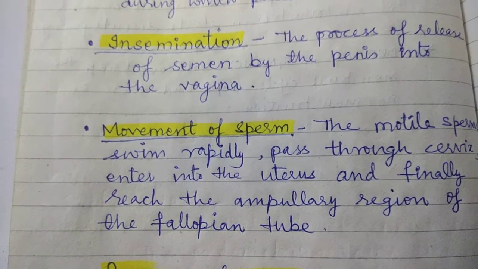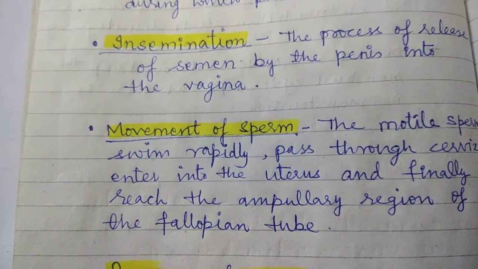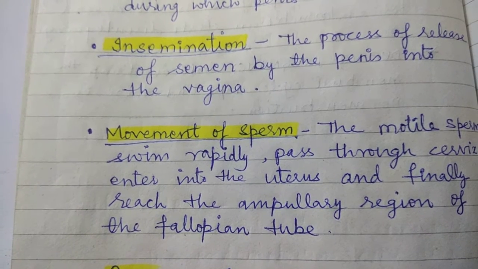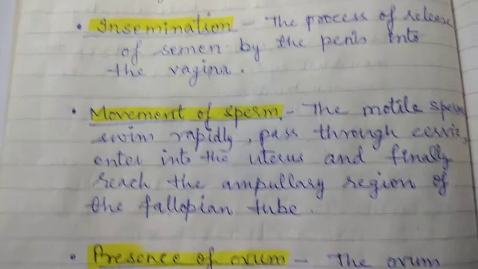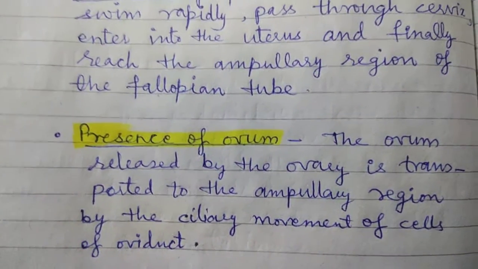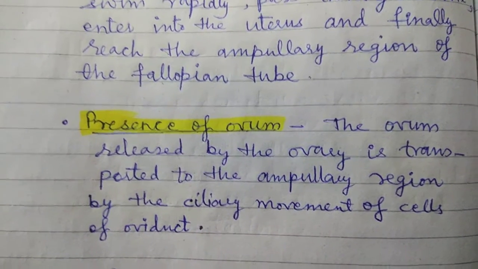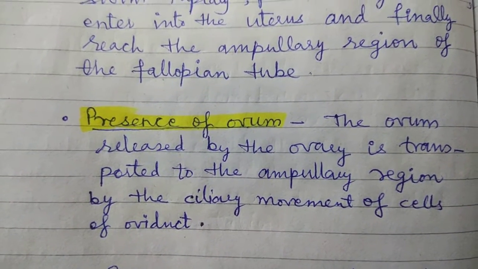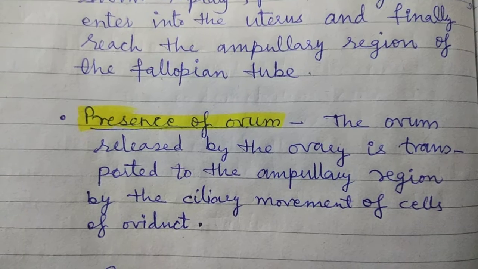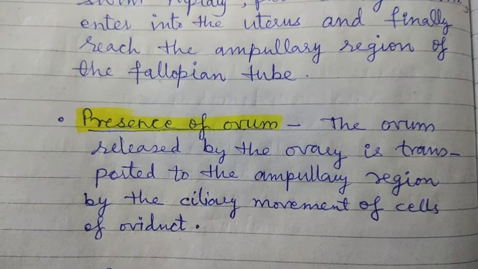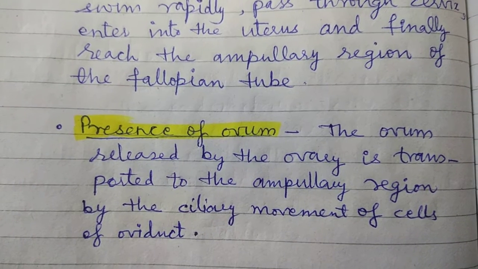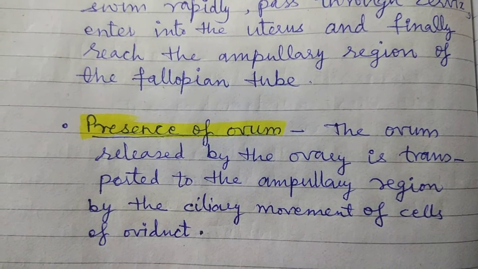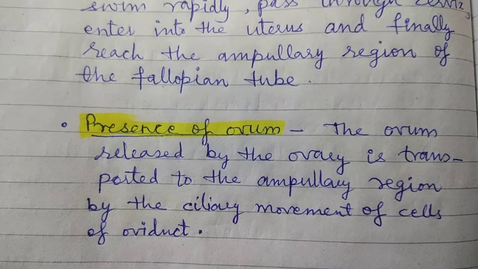Out of millions, thousands of sperms which are released in the vagina, only 1 or 2 reach the ovum for fertilization. Next, for fertilization to happen, the ovum also has to be present there. Side by side, as the sperm is moving, the ovum is also released from the ovary by the process of ovulation, and then moves in the fallopian tube and reaches the ampulla.